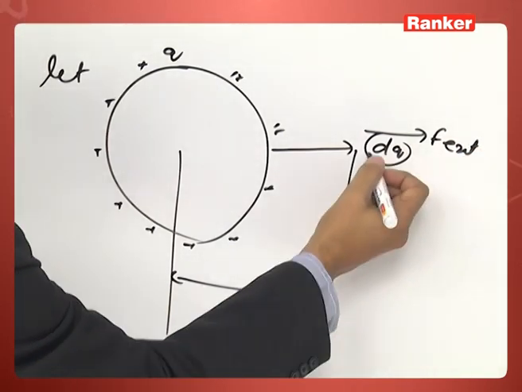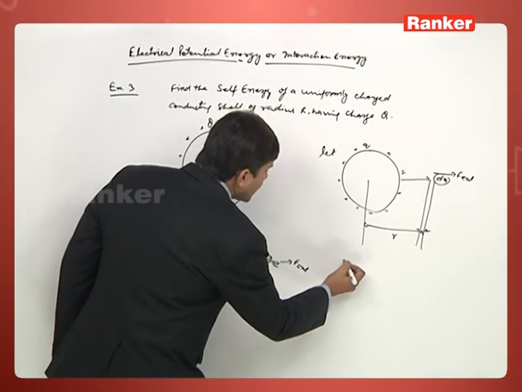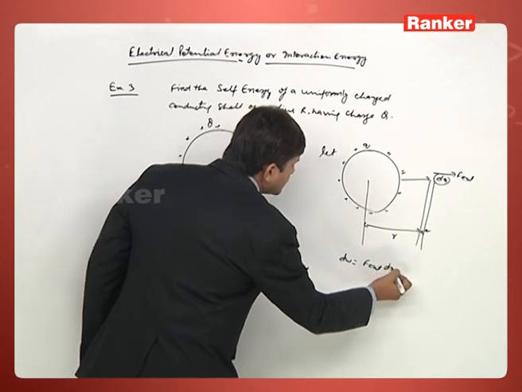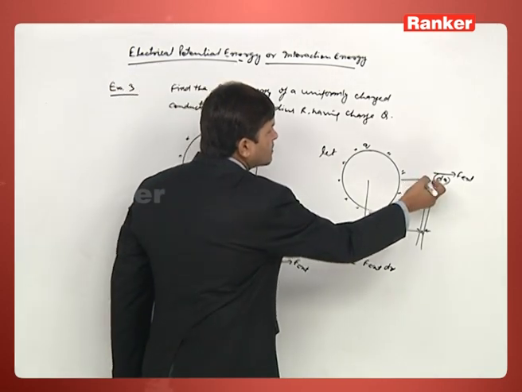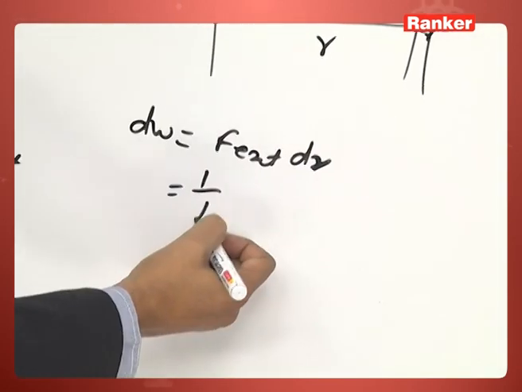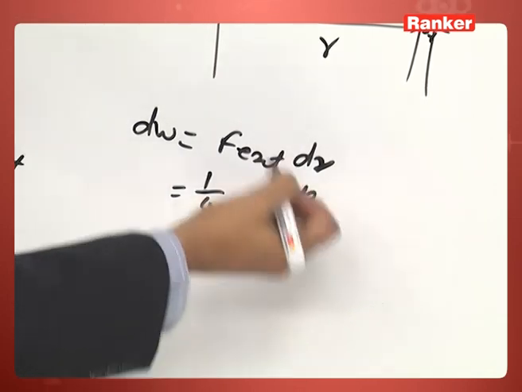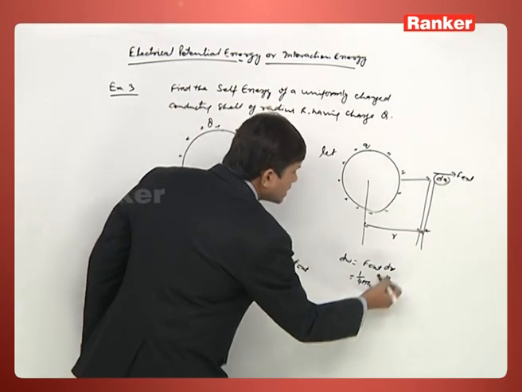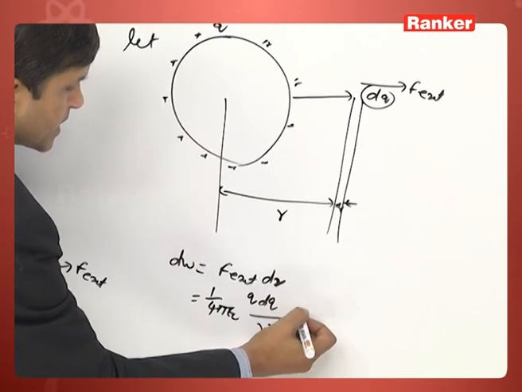So work done to displace the charge from r to r plus dr is F external into dr, and F external at this position must be equal to the electrostatic force, which is 1 by 4 pi epsilon naught q dq by r square into dr, because q charge is already there on the surface and dq charge we have to remove.